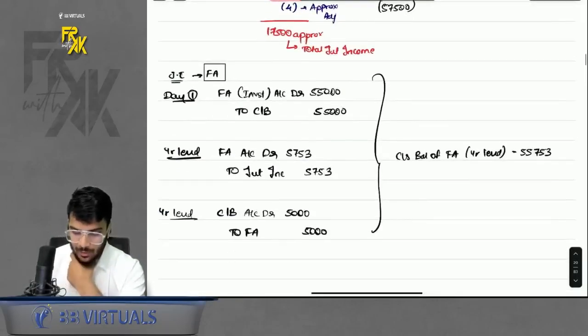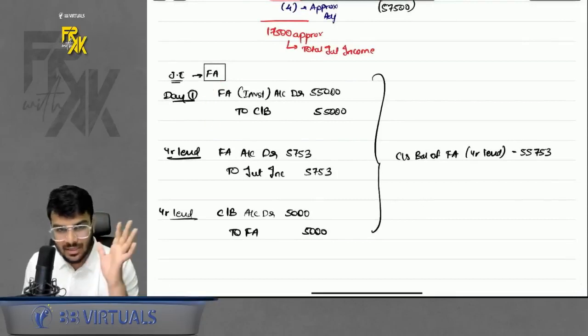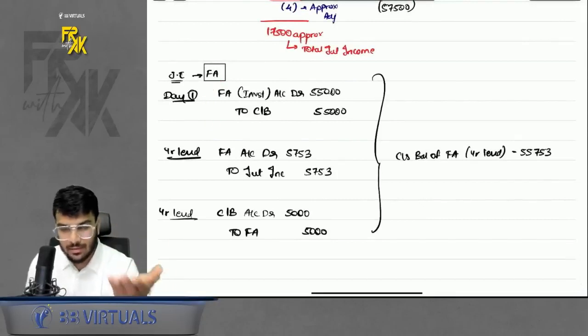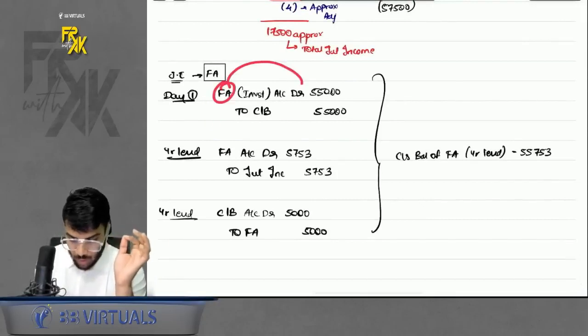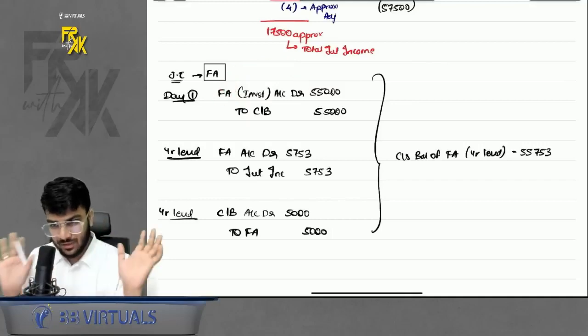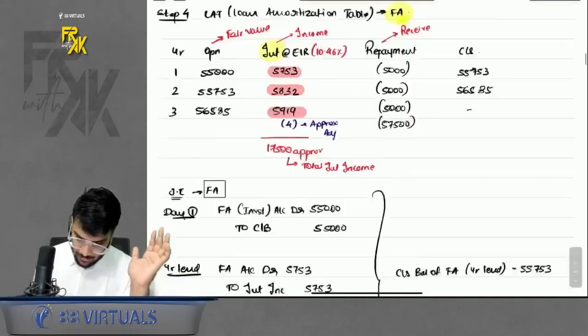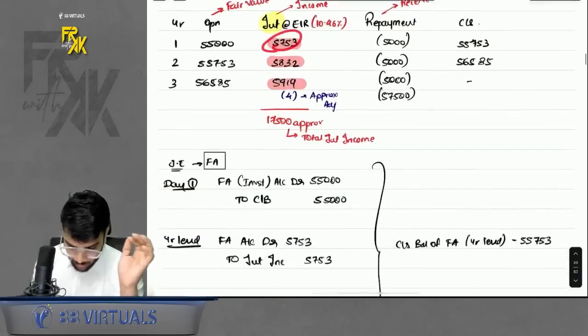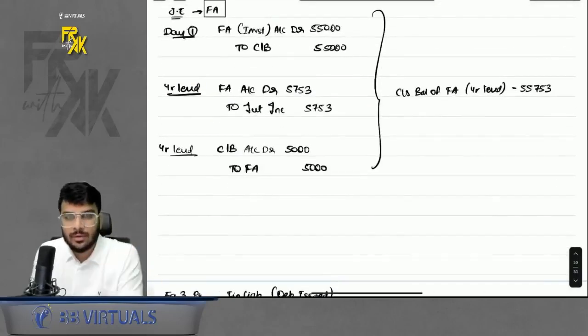How do we do the accounting? Simple. Because it is a financial asset, you will record debit the financial asset to cash bank. Always record the financial asset or financial liability at fair value. Do remember that part. It is simple. Then you will book the interest. The entry of interest is simple. It is an income for you. So your financial asset will increase.